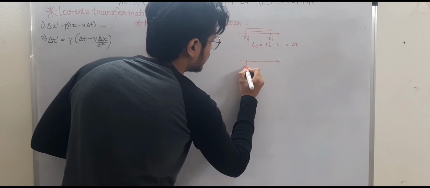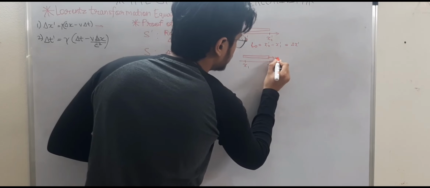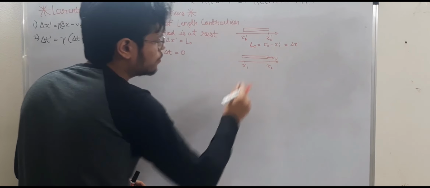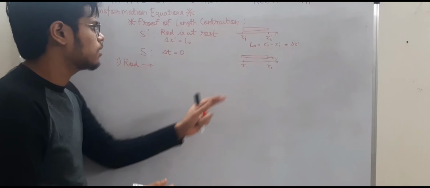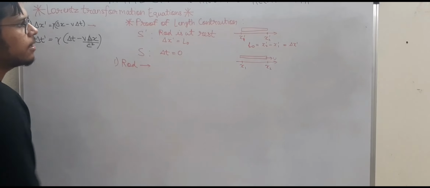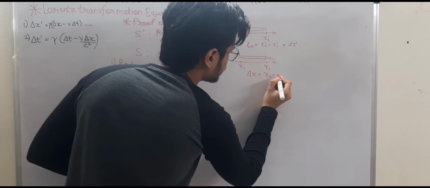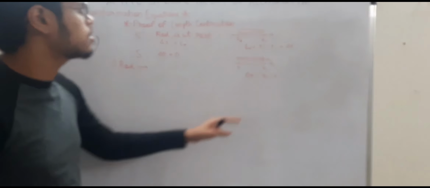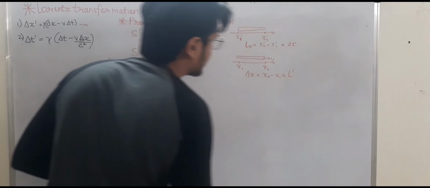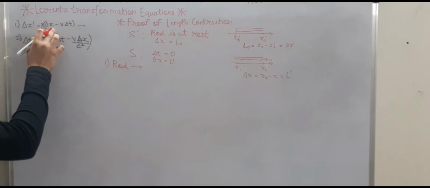Again the x-axis, x1, x2, this time the rod is moving with speed v, so it is difficult to measure, that's why you have to measure it simultaneously. You have to go to its front position and subtract the back position simultaneously. It is moving with speed v, right? And this time if you calculate its length, delta x, that will be x2 minus x1, it will be an improper length since the rod is moving right now. So let's call it L dash. So delta x here will be L dash. Now I substitute this in the equation.